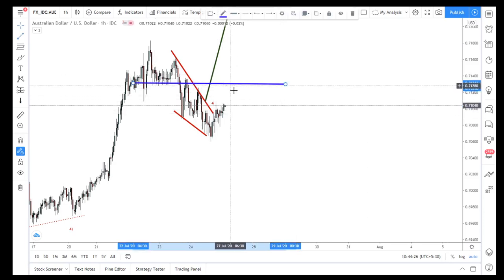So if it is struggling here, I will definitely add again, but for the adding positions I will place a stop loss here. What I did at 0.7170, I won't make a stop loss, but for what I am adding, I will make a stop loss at this level.